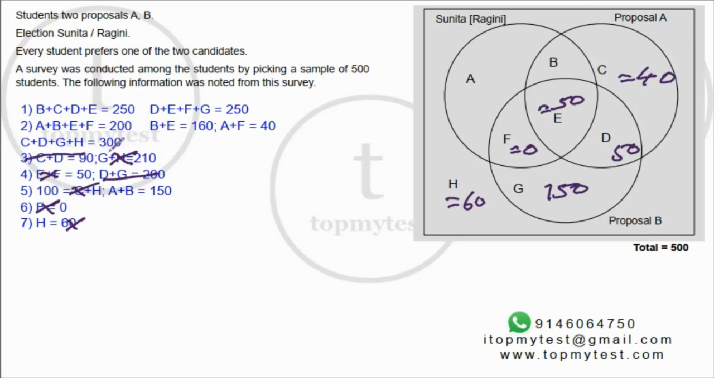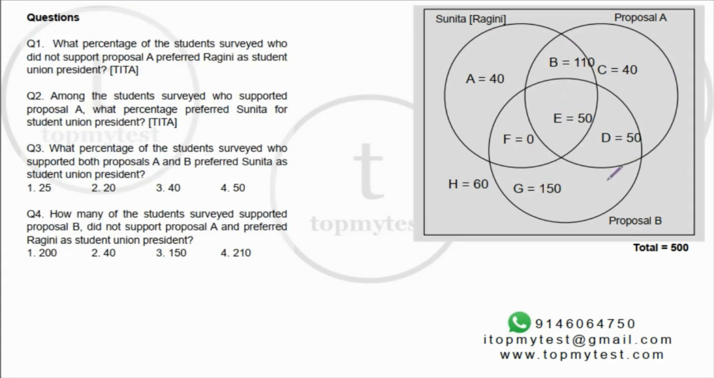C and D is 90, that both of it is known. What else is there? B and E is 160, out of which E is 50. So B should be 110. A and F is 40, out of which F is 0. So A should be 40, right? I have all the regions. I can answer all the questions. Let's go to the questions and solve them, right?